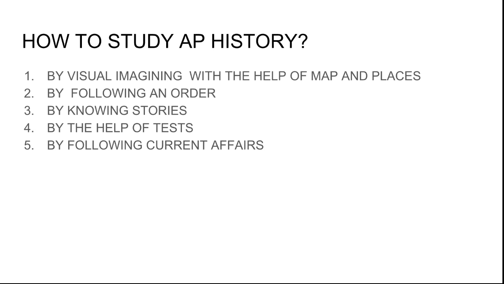The fourth one is following the tests. By following regular tests after every chapter, you will find it easy to learn AP history. And then the fifth topic is current affairs. We have to follow current affairs regarding history also. There will be some news items coming. Some excavations will be happening, and during the construction of the Polavaram project, some excavations have happened. So like this, we can find it very easy to move on with learning history.